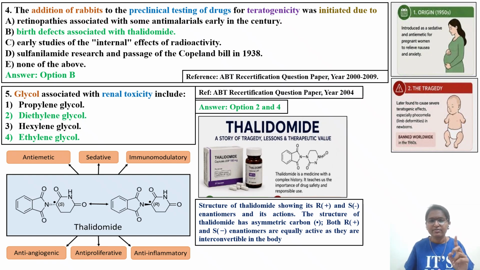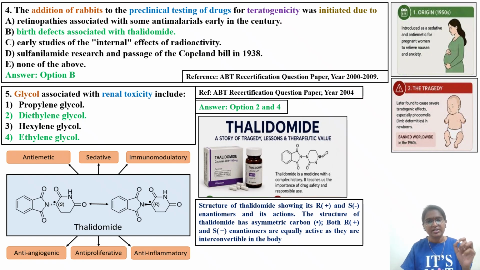So option 4, they have given sulfanilamide research and passage of the Copeland Bill in 1938. Please pause the video and go and read about the sulfanilamide elixir tragedy, this Copeland Bill in 1938 also. Few questions on this particular sulfanilamide elixir they will be asking in the exam, because that is associated with diethylene glycol toxicity. Okay. Now we'll see question number 5.